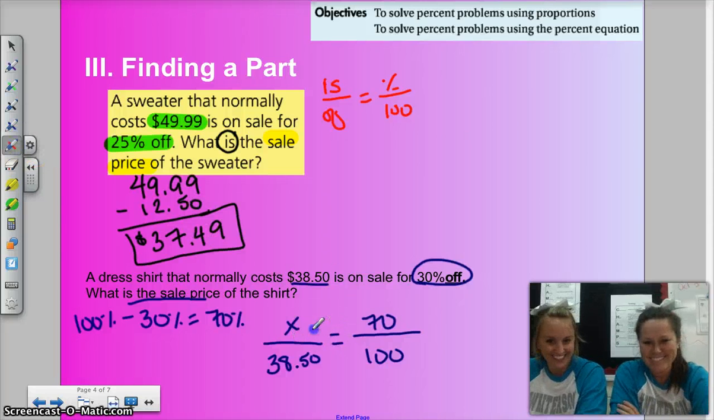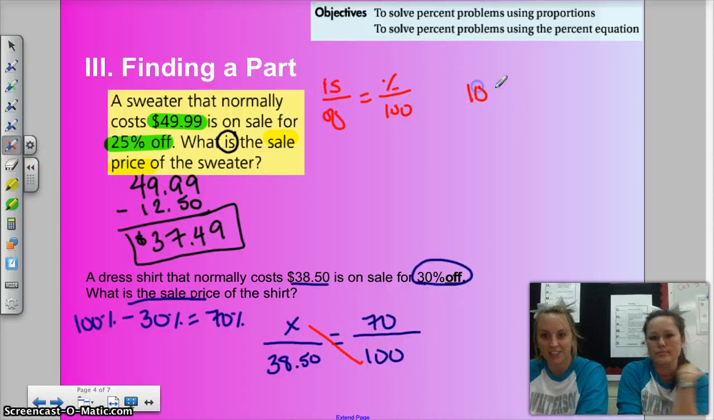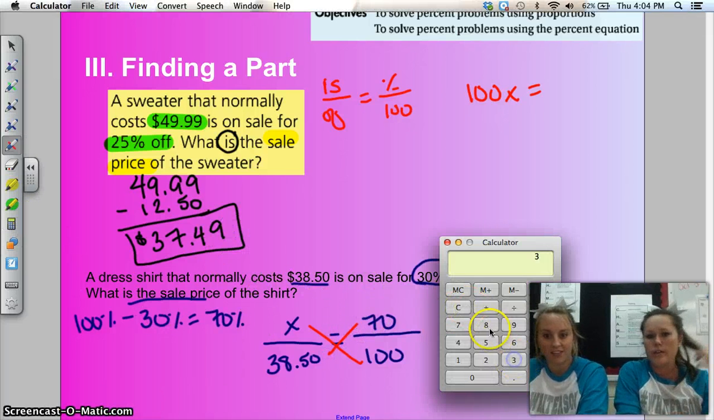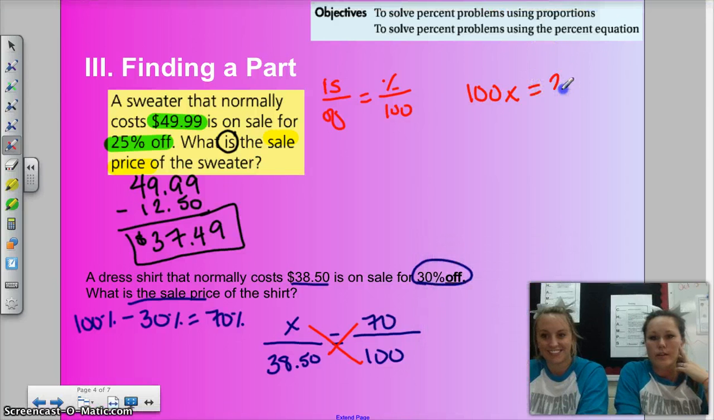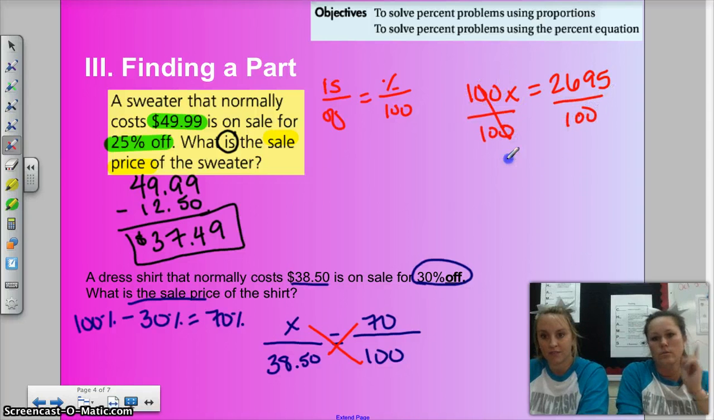Okay, 100x equals 3850 times 70. I'll try to remember the numbers. 3850 times 70. I'm trying not to stare at the calculator because I look dumb when I do that. 26.95. And then divide by 100. Or do the decimal dance. Whoop, whoop, shimmy shimmy.